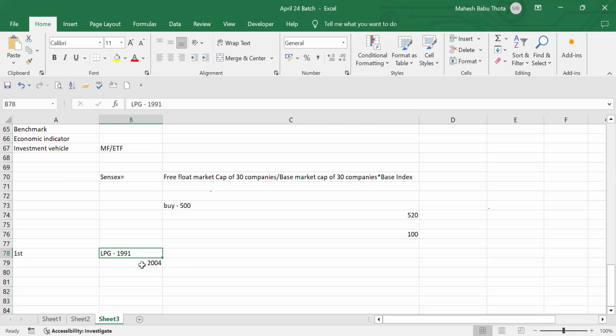What happened in 2004 is that the Congress party again formed a government. While forming the government in 2004, Congress had a requirement of Lok Sabha seats from other parties also. If they wanted to form a government, they needed support from other parties as well. So they took help from the Communist Party. You know about the Communist Party, right? Do you guys know about the Communist Party? Yes, CPI, CPM. What is the motto of the Communist Party?